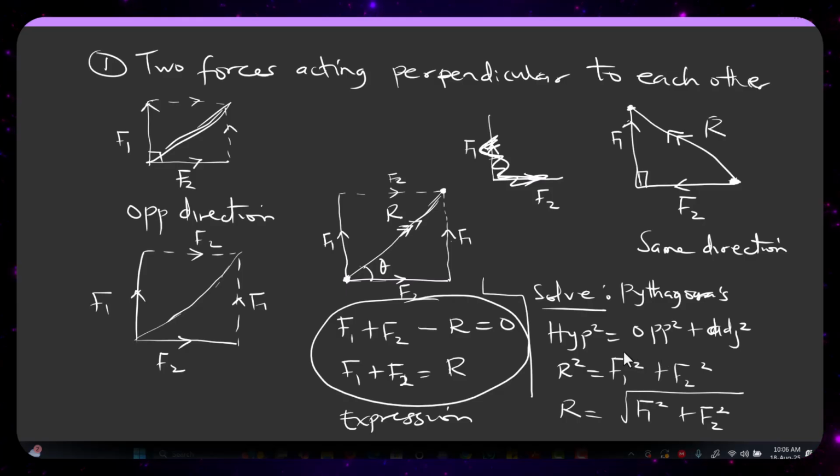But for now, this is all about the formula that we normally use to solve two forces acting perpendicular, or at an angle of 90 degrees, to each other. The formula that we use here is what you call the Pythagoras theorem, and this is the formula for the Pythagoras, and we have something like this.